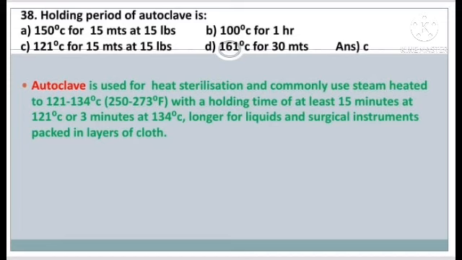The answer is option C. Autoclave is used for heat sterilization and commonly uses steam heated to 121 to 134 degrees, or 250 to 273 degrees Fahrenheit, with a holding time of at least 15 minutes at 121 degrees or 3 minutes at 134 degrees. Longer for liquids and surgical instruments packed in layers of cloth.